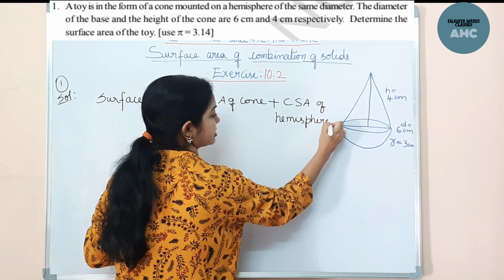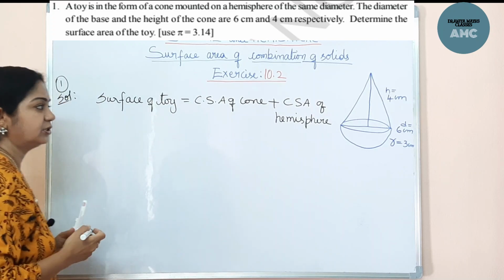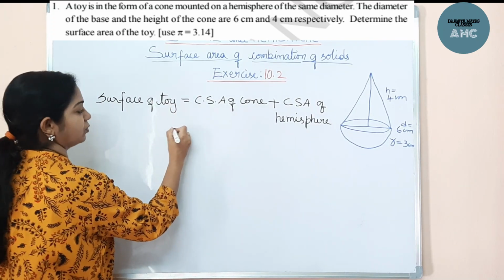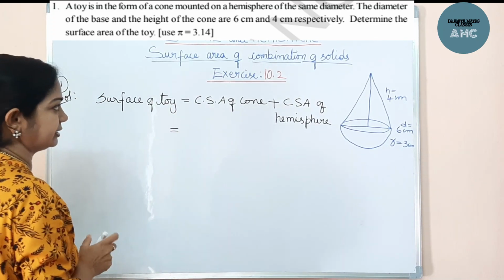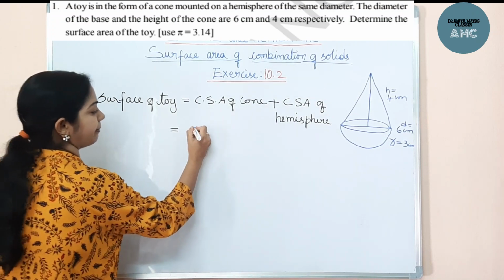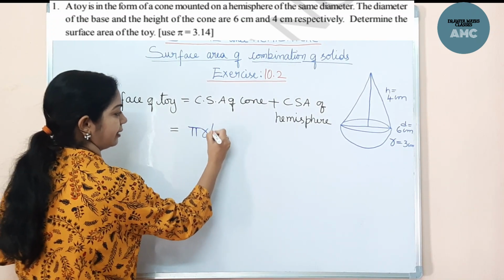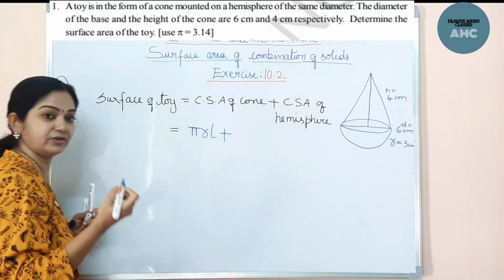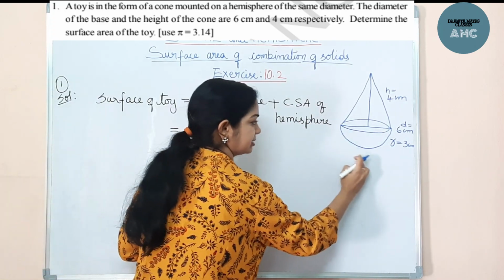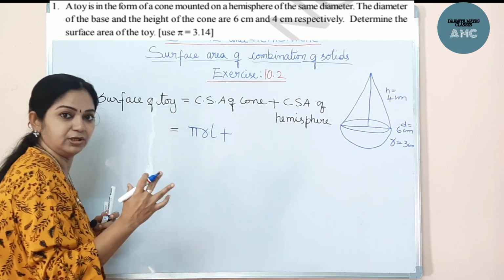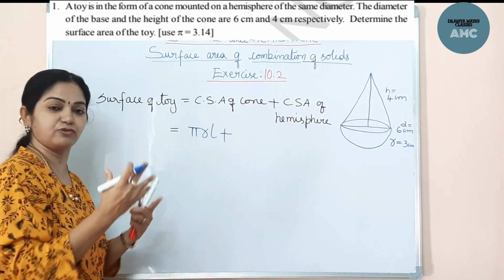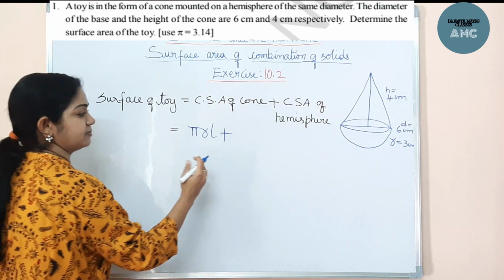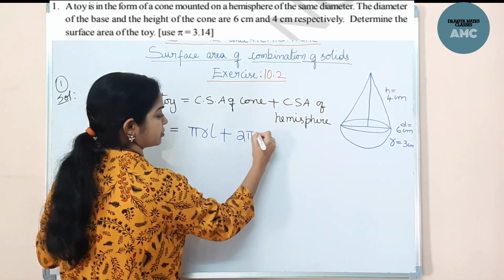So this forms the surface area of the toy. So what is the CSA of the cone? What is the formula here? CSA of the cone is pi r l, plus CSA of the hemisphere. Just now we have learned the concept: hemisphere CSA is half of the sphere. The sphere is 4 pi r square, so the hemisphere is 2 pi r square.